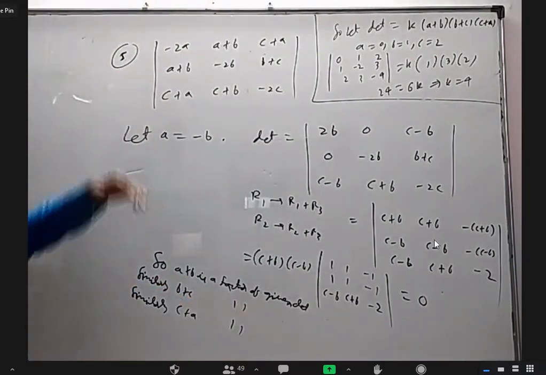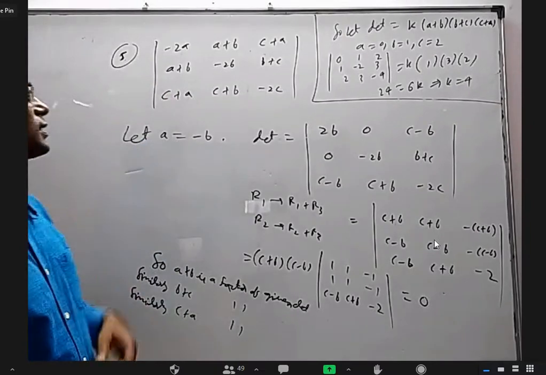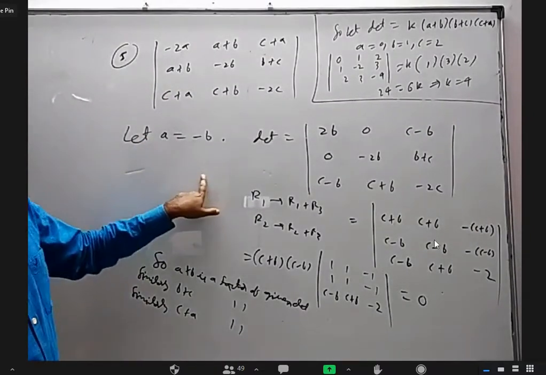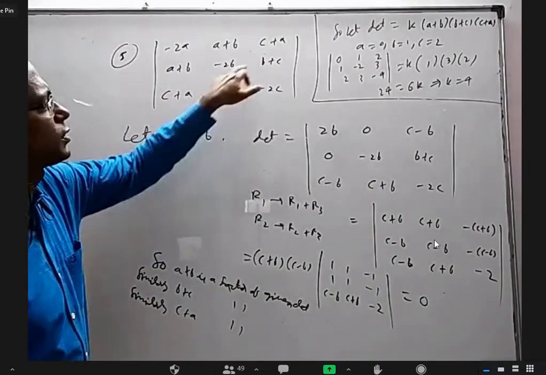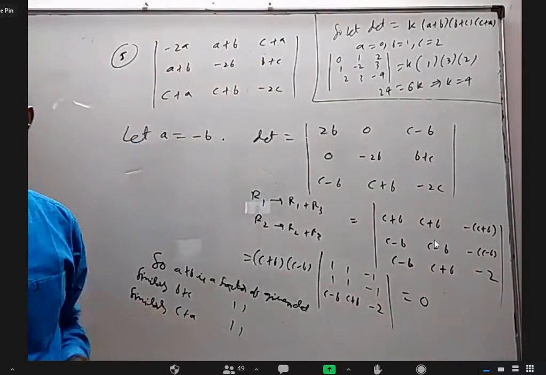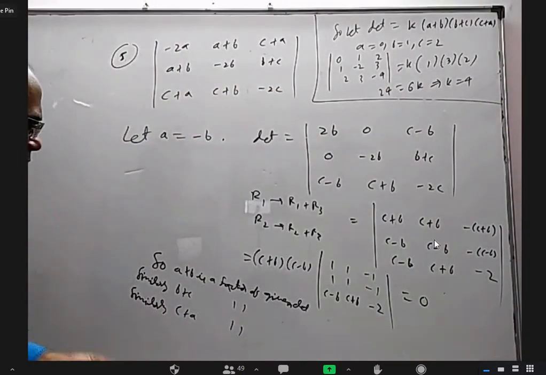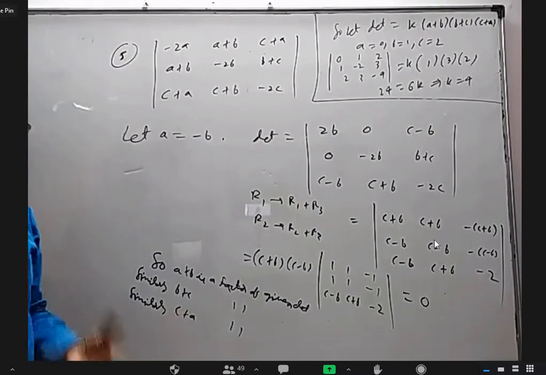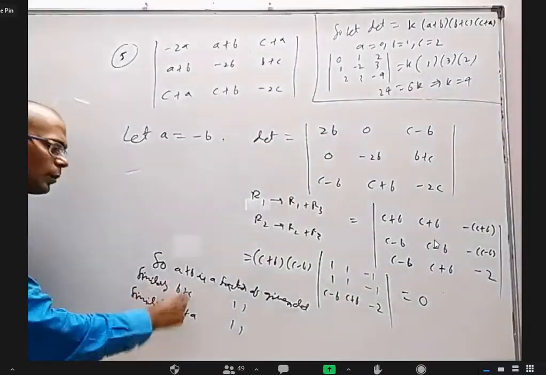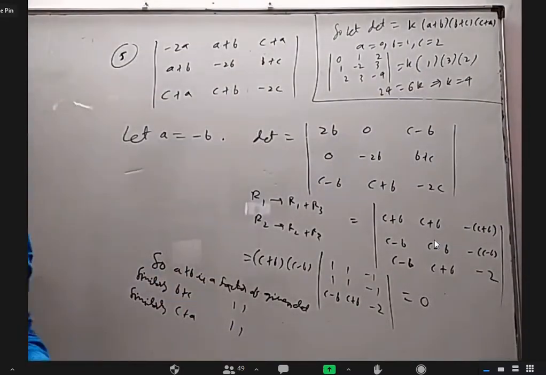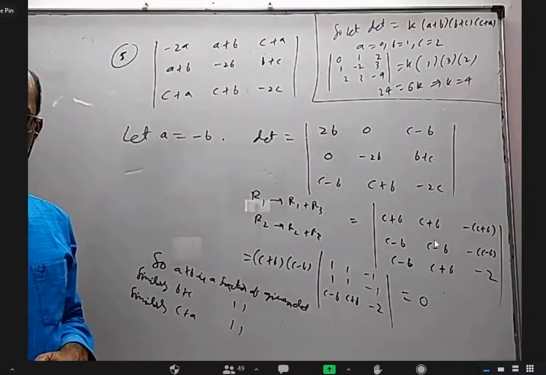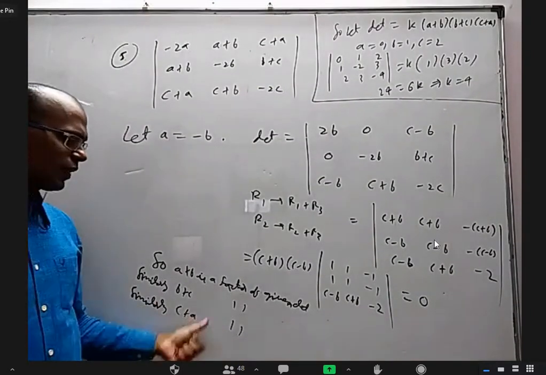Okay. I can write the whole thing once again. That is, let B equal to minus C, and this will become 0, this will become 0. How the rest of the determinant is 0, I can prove it. And then I will say B plus C is a factor. Instead of writing all that, I'm just writing similarly, B plus C is a factor of the given determinant. Is it okay? Yes, sir. Similarly, C plus A is a factor of the given determinant.